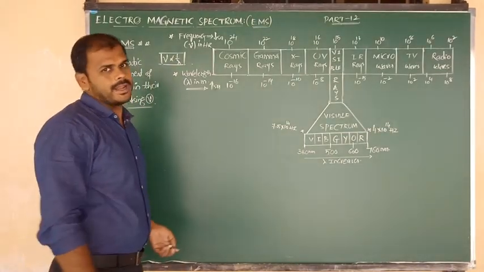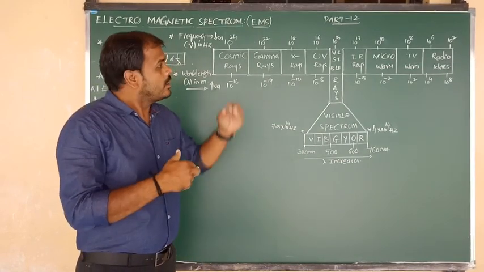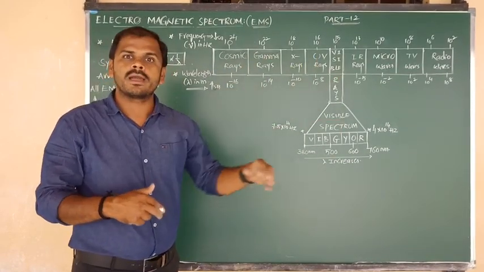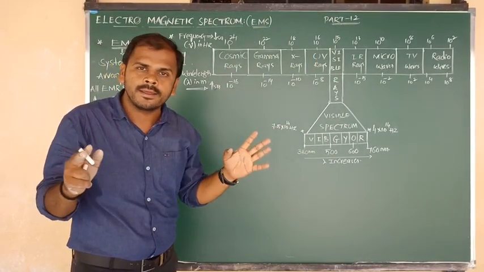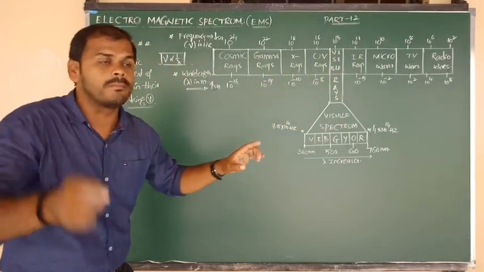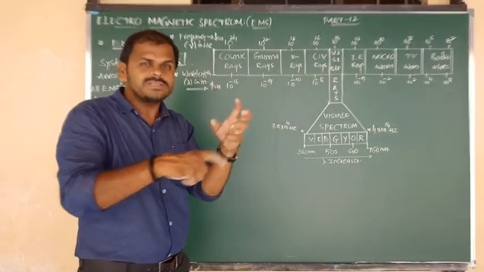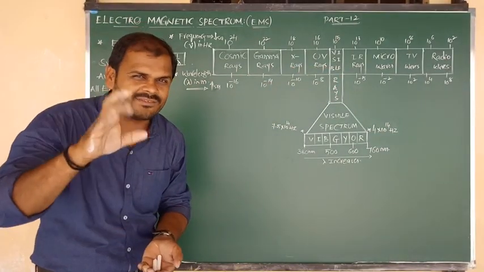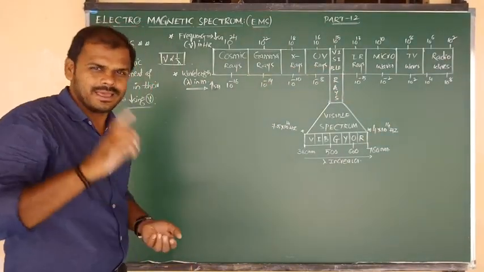Very good. Now listen carefully. Total 9 types of electromagnetic radiations are arranged in a systematic order. But try to remember in that order which factor decreases and which factor increases.